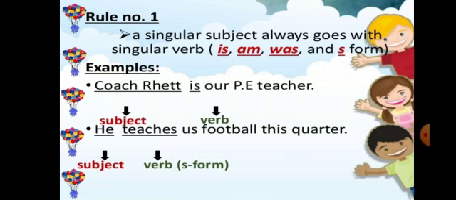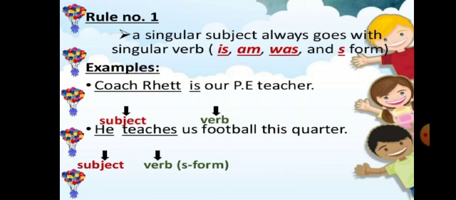For example, a singular subject always goes with a singular verb, that is am, is, was, or the s form of the verb. For example, Coach Rehat is our PE teacher. Here, Coach Rehat is the subject and is is the verb. He teaches us football this quarter.